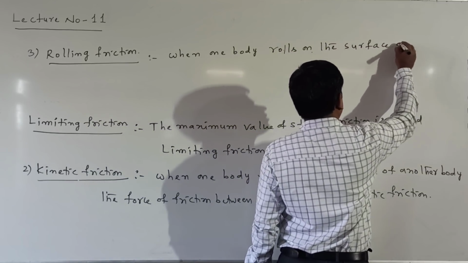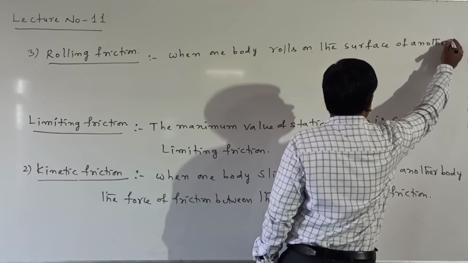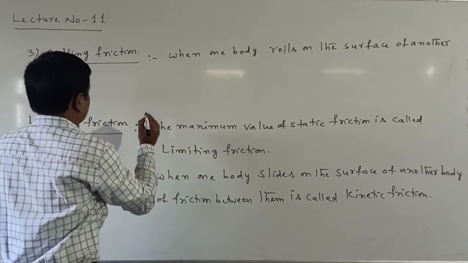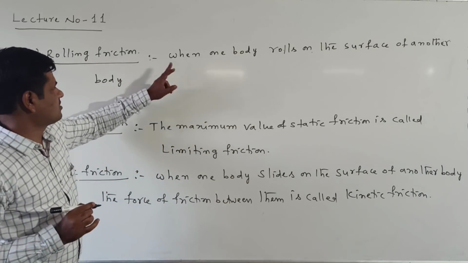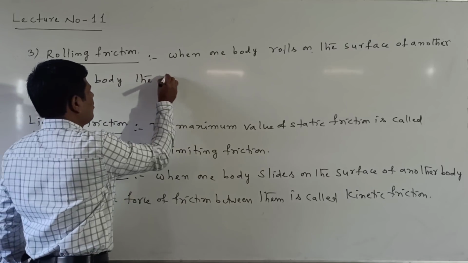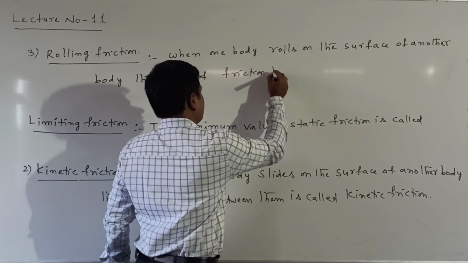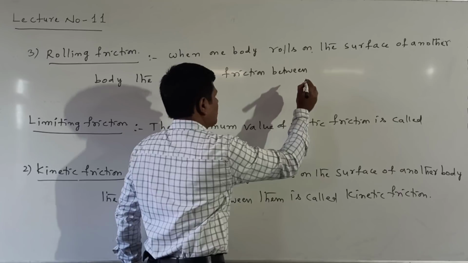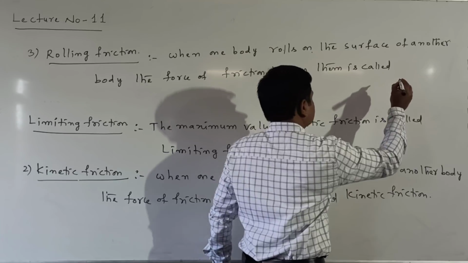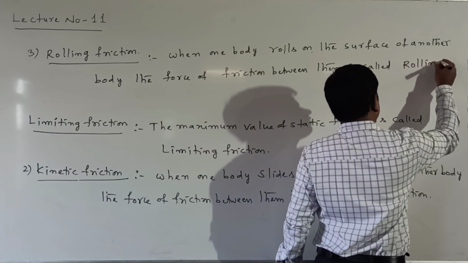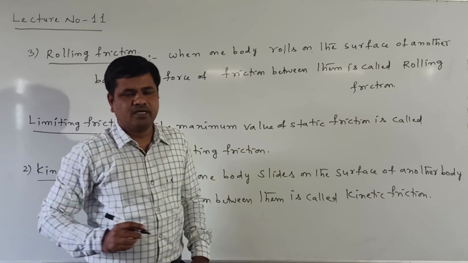When one body rolls on the surface of another body, the force of friction between them is called rolling friction.